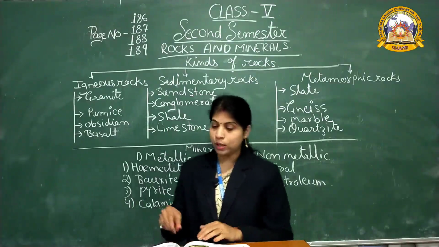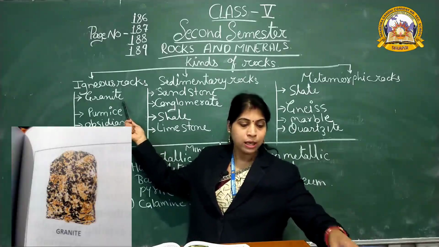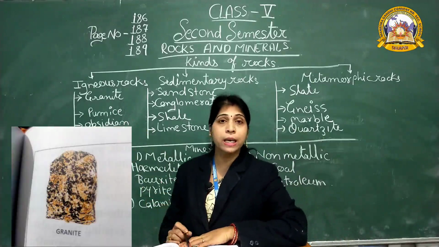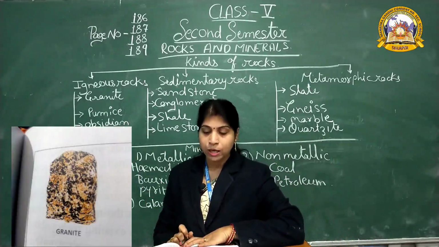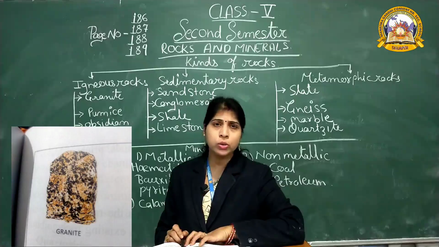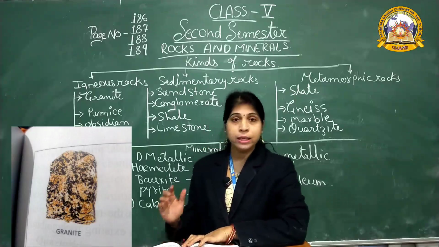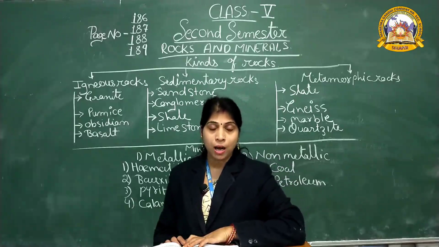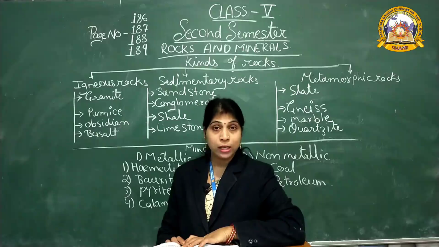Now, the first one, granite. Our first rock is granite. Granite is the most common igneous rock. It is formed when the magma cools slowly under the ground. The 3 main minerals present in granite are quartz, feldspar and mica.